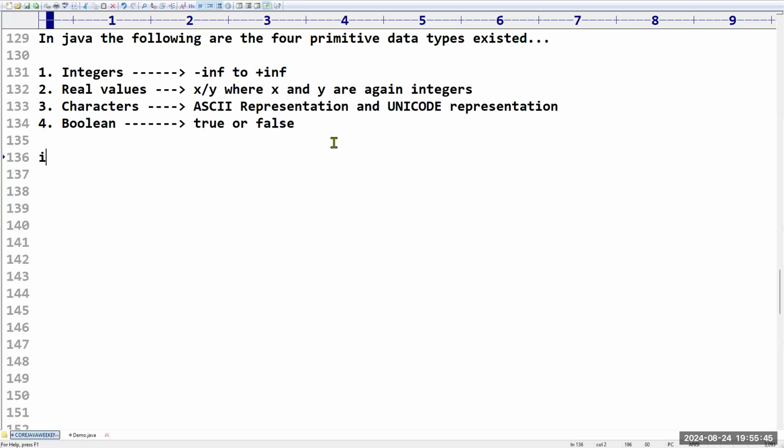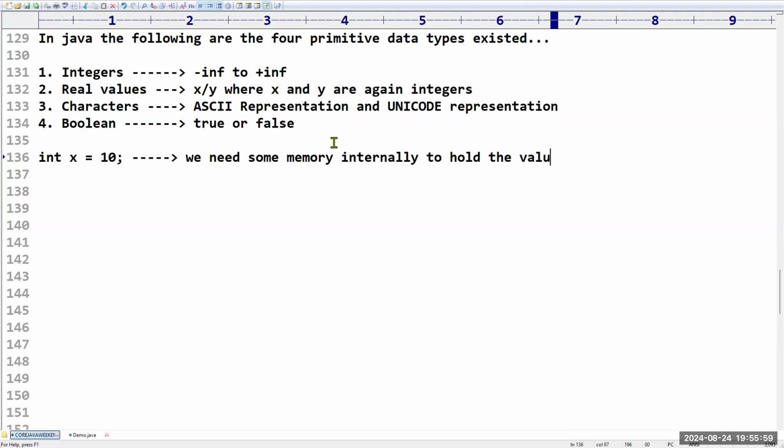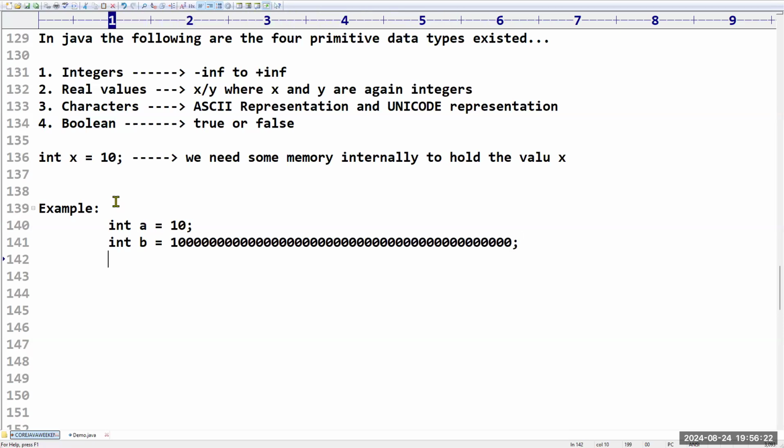Right. Now, if you take integer x is equal to 10, what is the meaning? Sir, we need some memory internally to hold the value x, right, sir? Compulsory. If you are taking x as integer, x is equal to 10, definitely we need some memory internally to store the value 10. So my question is, I have an example here, sir: integer a is equal to 10, integer b is equal to something like that. Can I take these two statements in a Java program, sir? Please confirm.